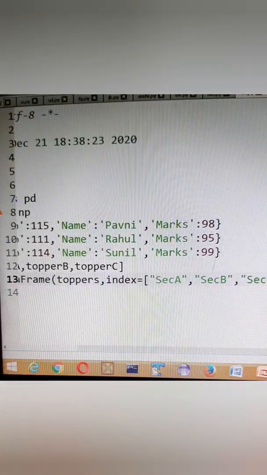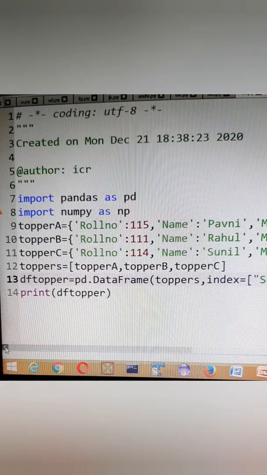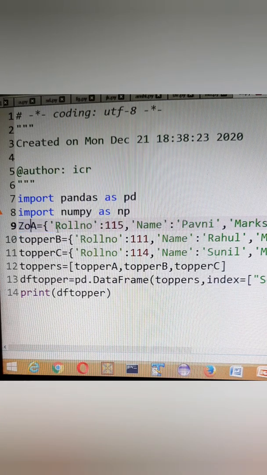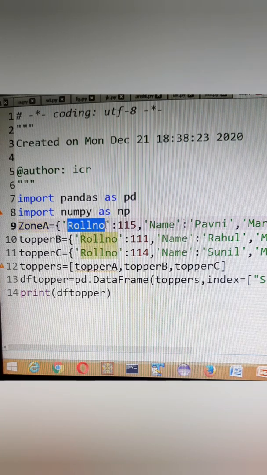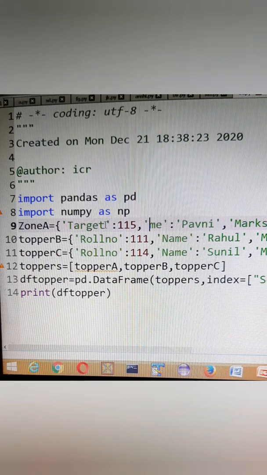Now let's see how we are going to make it. Instead of topper A, we are going to keep zone A here. And only 2 attributes are there, 2 keys. One is target and the other is sales.